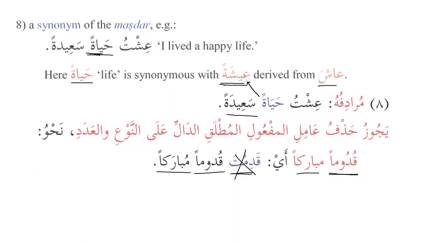Whereas if you say only shukran, then there is no need to use any adjective after that. When you say shukran, it is being used as naibul fail, the deputy of the verb. For example, ashkuruka shukran. But when you say quduman mubarakan, it is basically qadimta quduman mubarakan, and here the masdar is followed by an adjective.